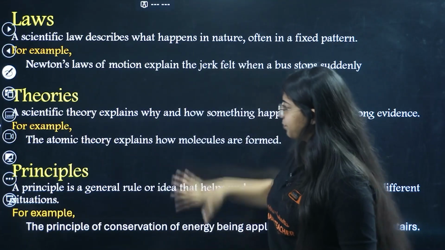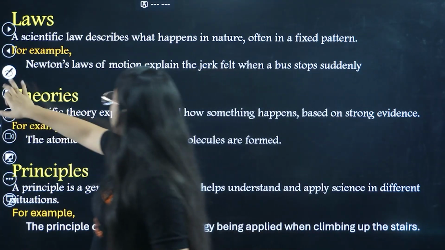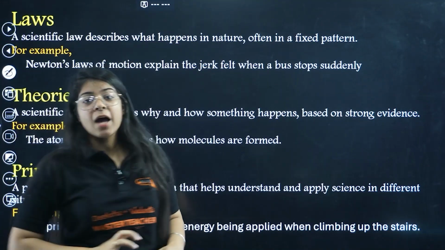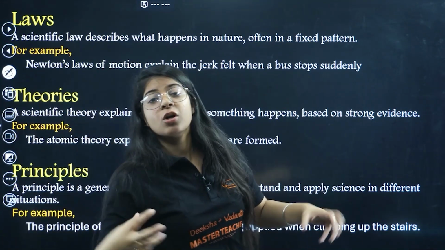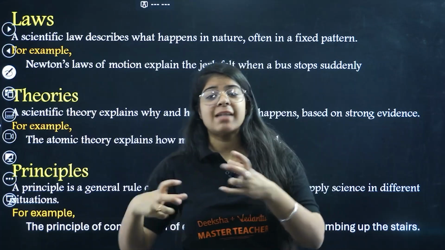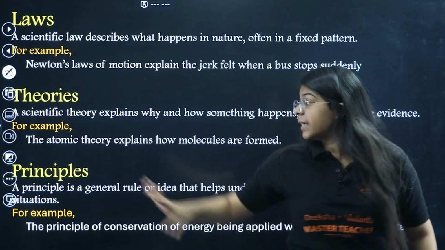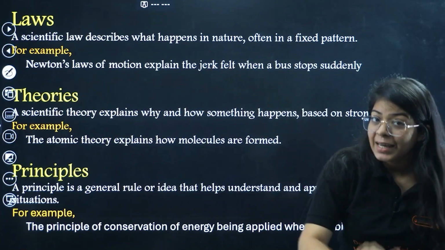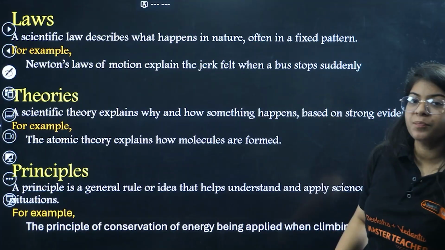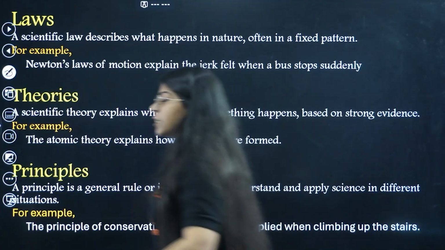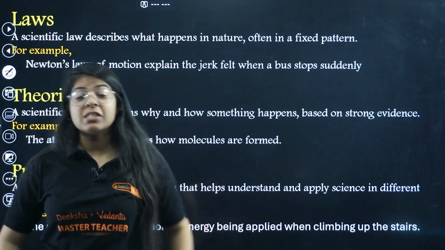Then we have theories. Theories are more explanatory of the nature of laws and whatever is happening in nature. A scientific theory explains why and how something happens. When I walk, I experience a force, I experience friction.